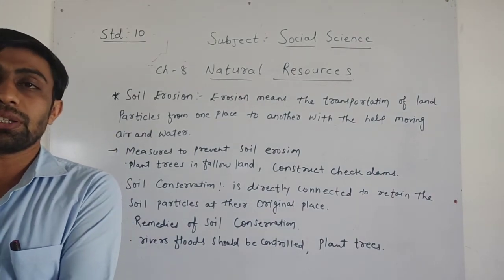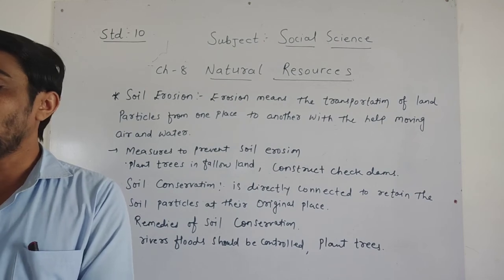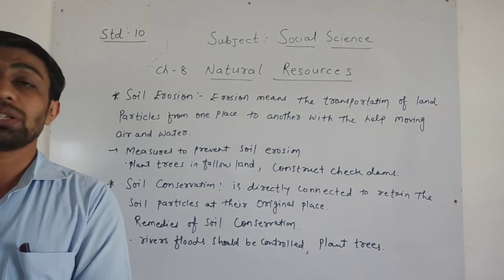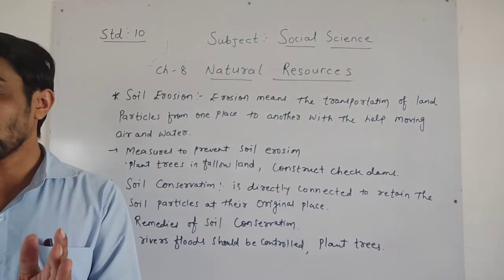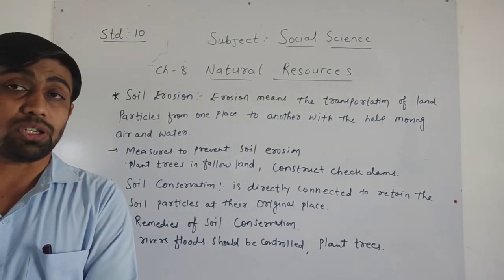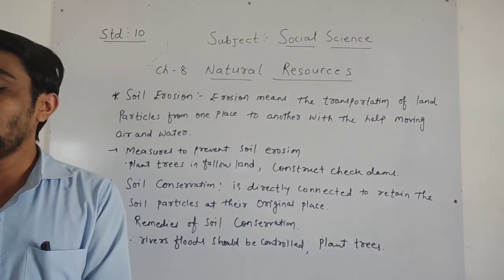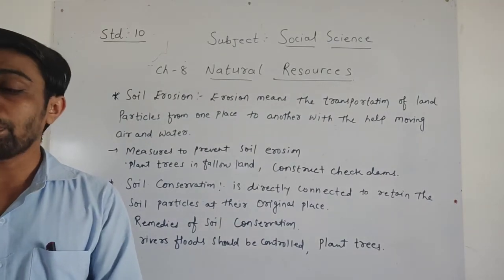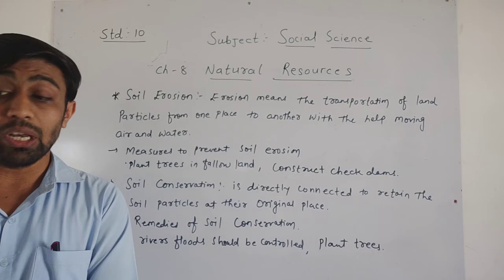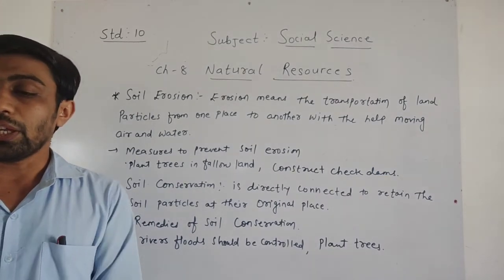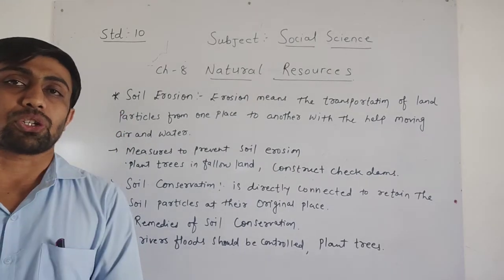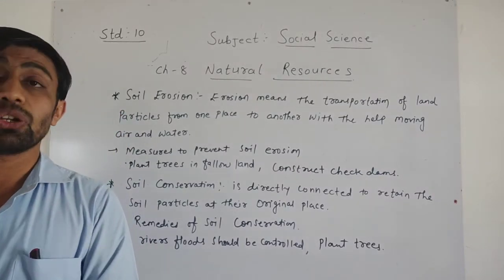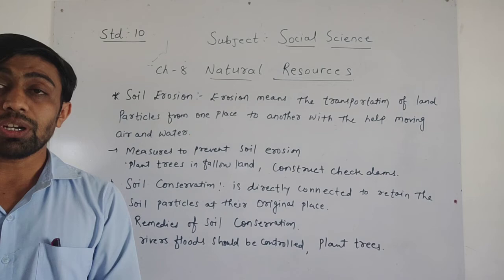So what happened, dear children? In this chapter we have learned about natural resources, uses of resources, resources as food, resources as raw material, and resources as energy resources. After that, we learned about the types of resources. Then we learned soil formation, soil, types of soil, as well as soil erosion and soil conservation.